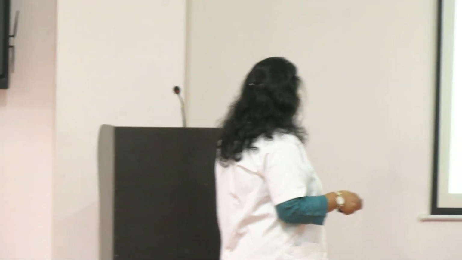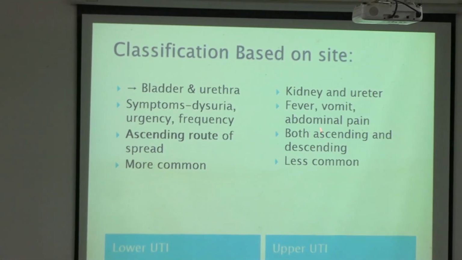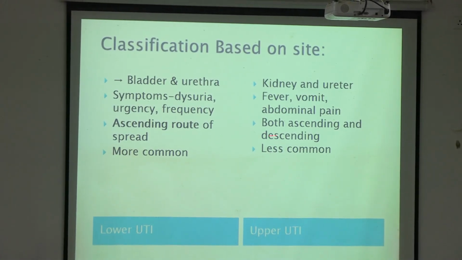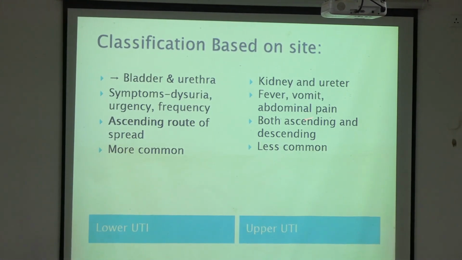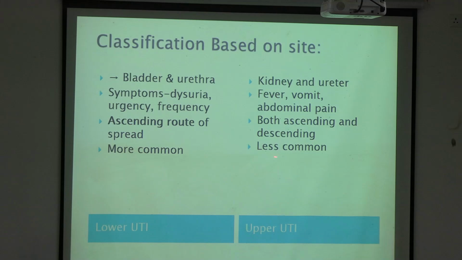So upper UTI involves the kidneys and the ureter. Before that we were talking about the lower UTI. Now the upper UTI is kidney and ureter. In this we have some systemic manifestations also. You will get fever. These are the differences you should know. In upper UTI, the patient may complain of fever, vomiting and abdominal pain. Both ascending and descending infections can cause it, though descending is very much less common.